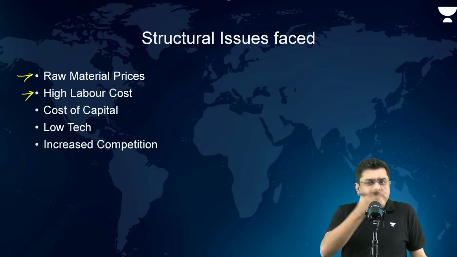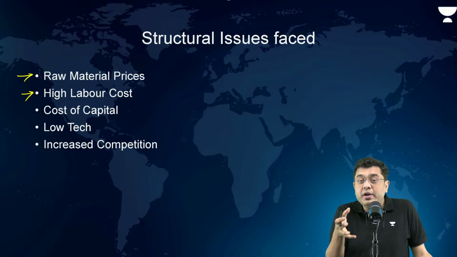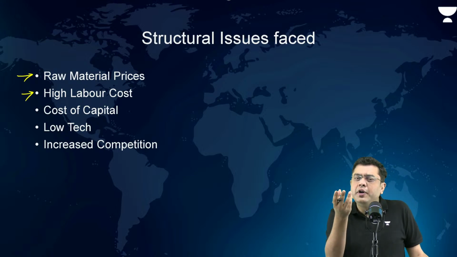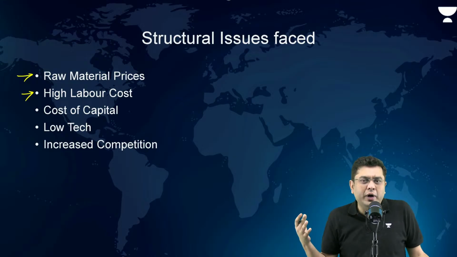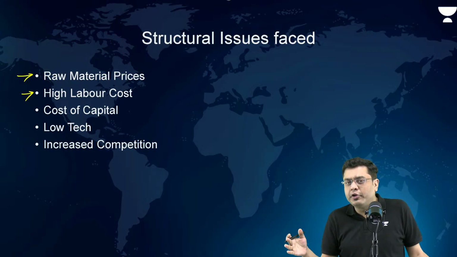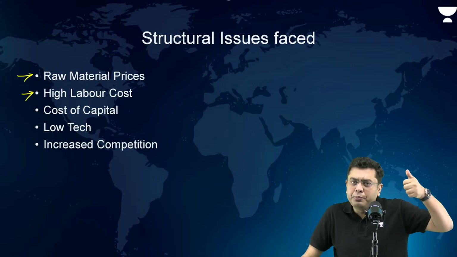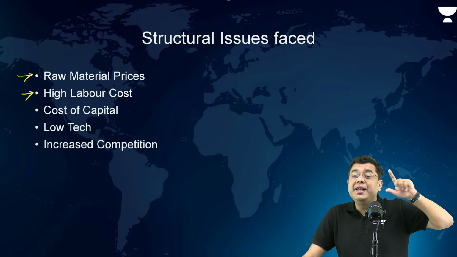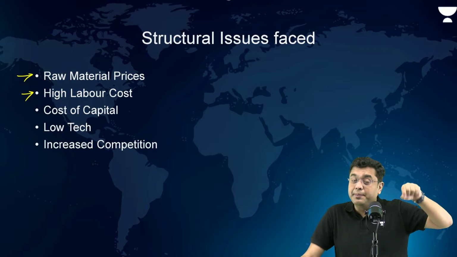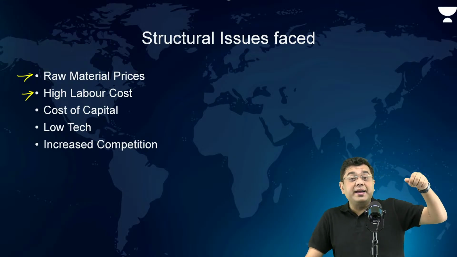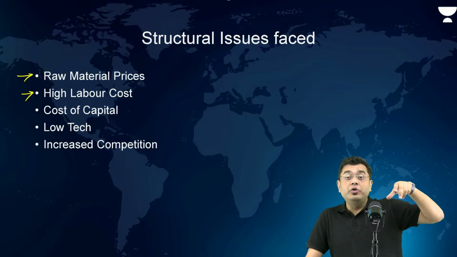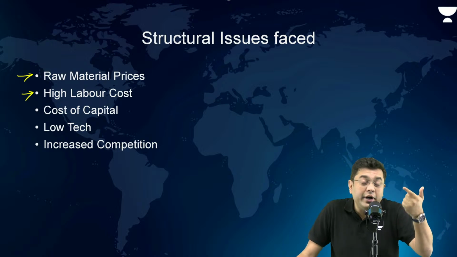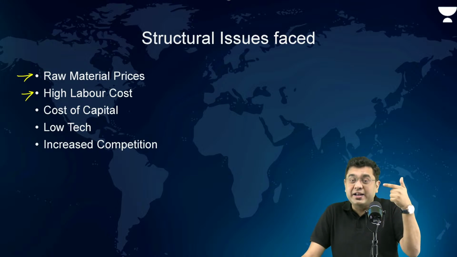For a long period of time, for decades, please understand, we are a country where textile production has led to the industrialization of some of the important industrial zones that you have in our country. Of the major industrial zones, the Bombay-Pune industrial zone started with cotton textile, the Hooghly industrial zone started with the setting up of the jute textile mill at Rishra way back in 1855. Even the Bangalore industrial zone extending all the way to western Tamil Nadu, there also it was silk textile and cotton textile which started developing.